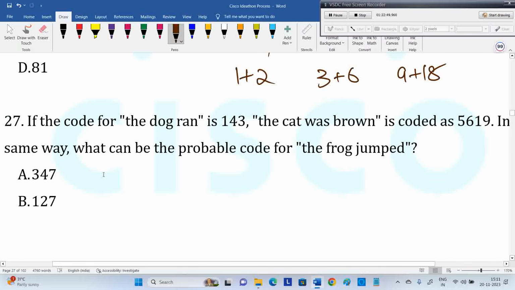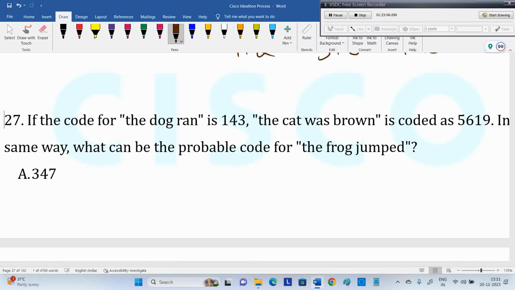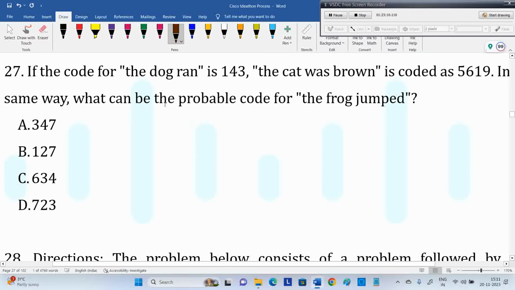I said this model we discussed with symbol, we discussed with number, and now it came again, but they're asking frog jumped. Here options are definitely required, may be helpful for you. It's the same type of question, but given in a slightly different style.